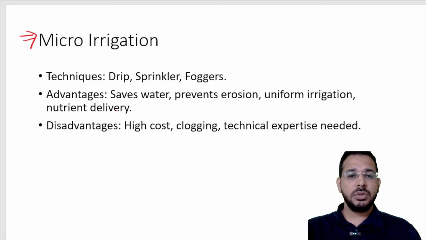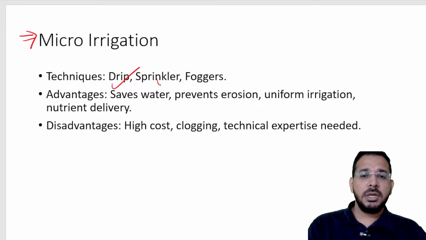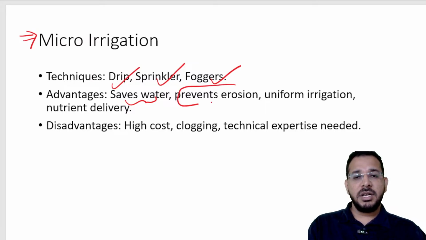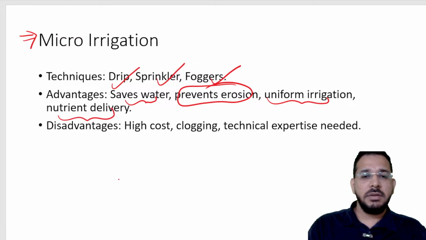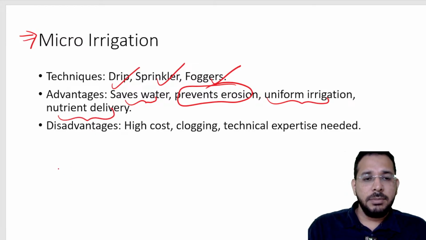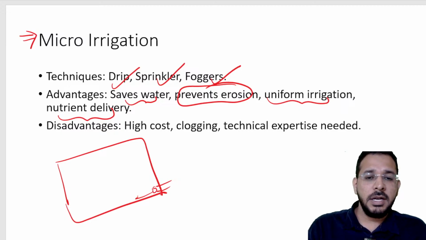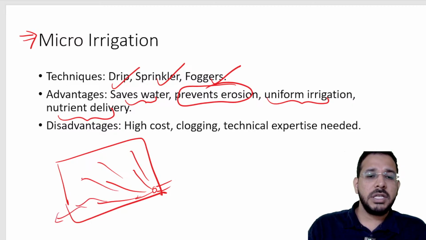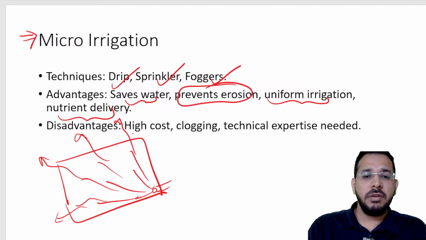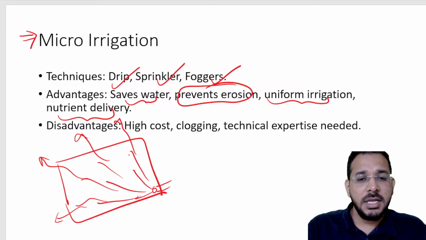Micro irrigation is those irrigation techniques which use some techniques like drip irrigation, sprinkler irrigations, foggers, etc. to save the water, to prevent soil erosion and have uniform irrigation and nutrient delivery. So how? For example, there is a field. Imagine earlier I am just leaving the waters in the field so that the water is spreading away, and also it is leading to wastage of water. The water is getting flowing away, because of which water is getting wasted.